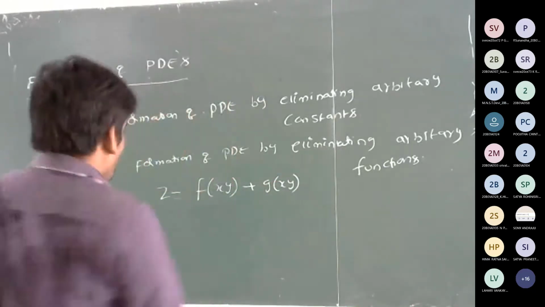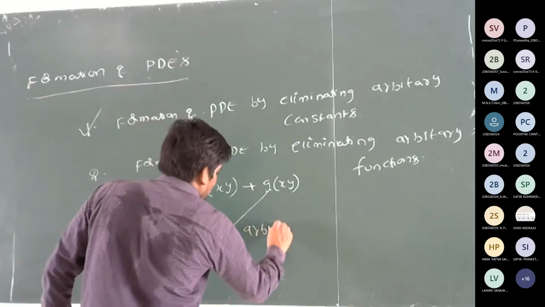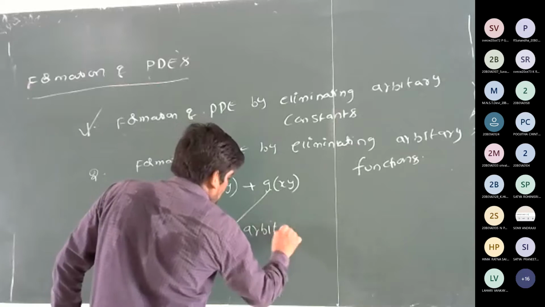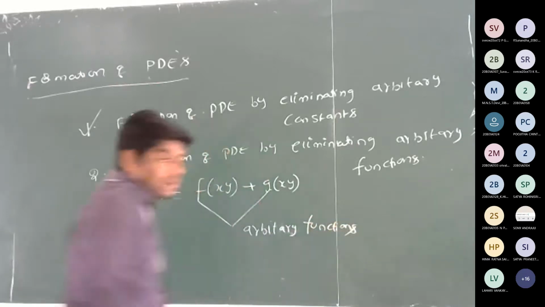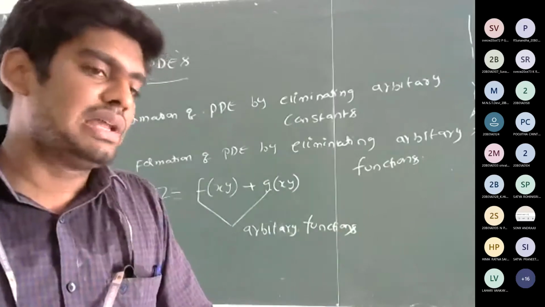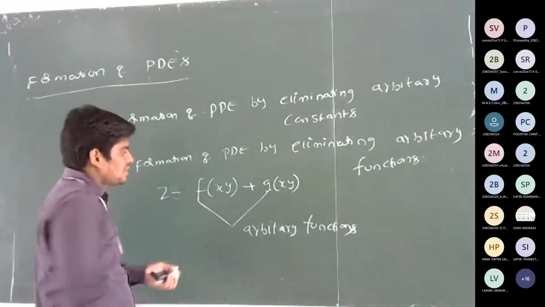So here f, g are called arbitrary functions. So here our aim is to eliminate the arbitrary functions.